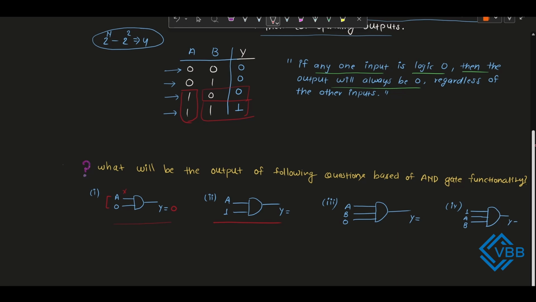Because one leg is tied to logic 1, the second input will be the output of this question. So what is the second input here? A. Okay, now these are two more questions that you need to solve and comment the answer in the video comment section. Let's move towards the next logic gate, that is the OR gate.